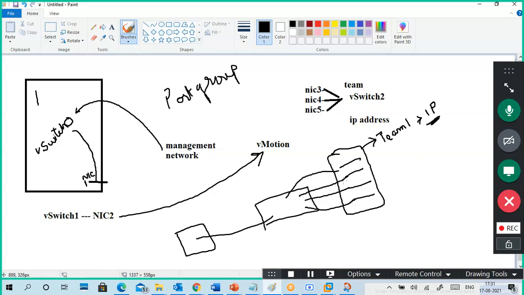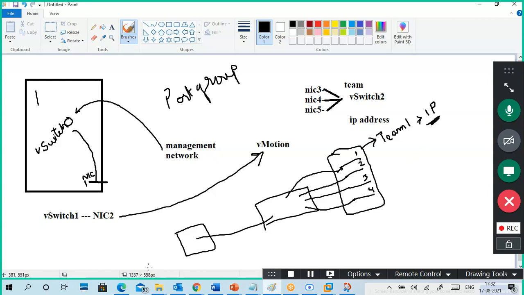When he is sending and receiving packets, the packet can travel through any one of the NICs, NIC 1, NIC 2, NIC 3, NIC 4, because all are logically together and all have the same IP address.